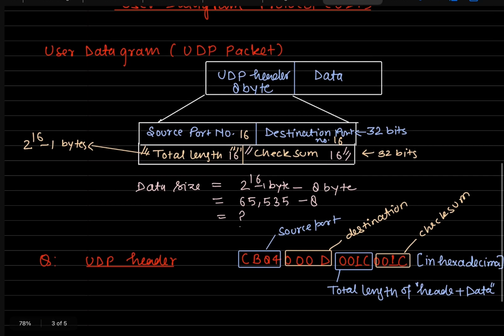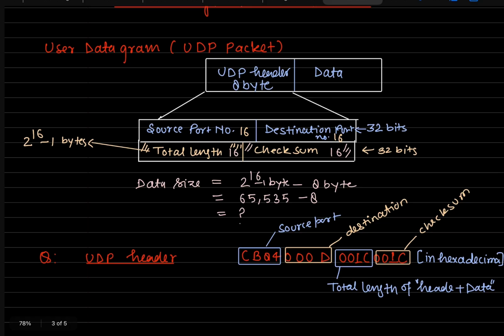So we'll see the first protocol, which is UDP, the user datagram protocol. In UDP we have a header. As we see, each packet has two parts: first the data, and second the header part. The size of the header part is 8 bytes. If we expand the header, we see the source port number, which is 16 bits, and the destination port number, also 16 bits. As I told you, the port number size is 16 bits, and then the total length, which also uses 16 bits.